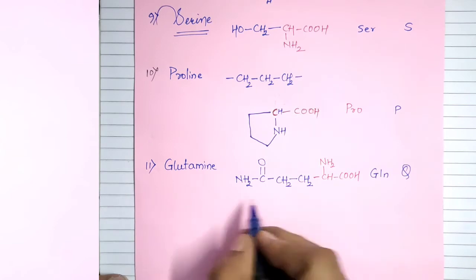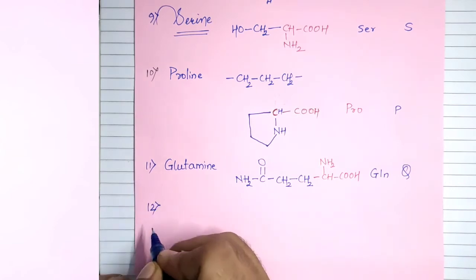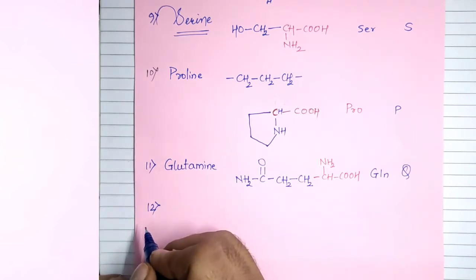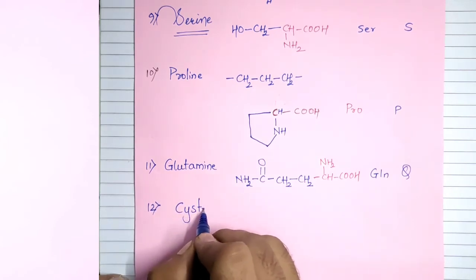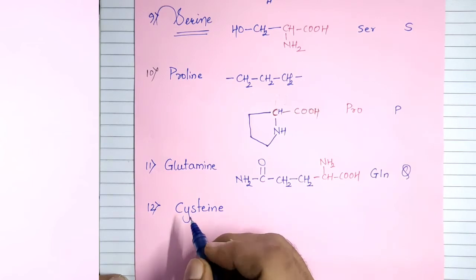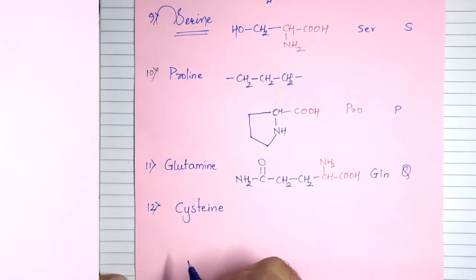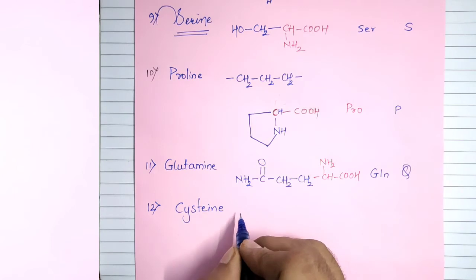Now we will see the next, cysteine. The next amino acid is cysteine. Cysteine has a sulfur atom in the amino acid. In the starting lecture, I have said that the amino acid may contain hetero elements like sulfur, molybdenum, and other elements. So one heteroatom, sulfur, has been introduced,